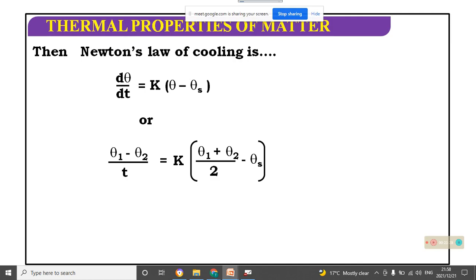You can write in this form, or this form.